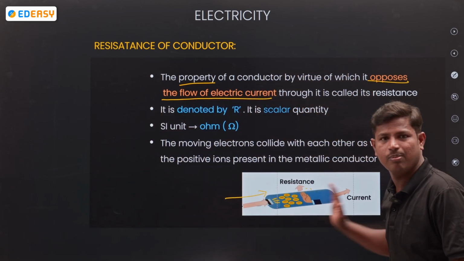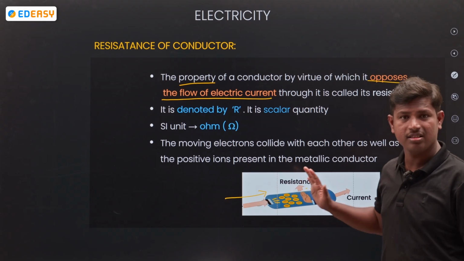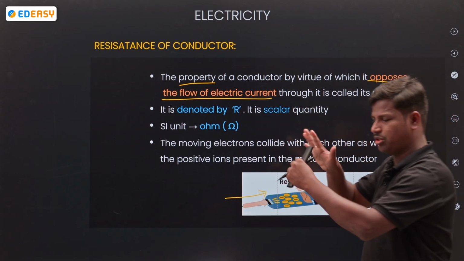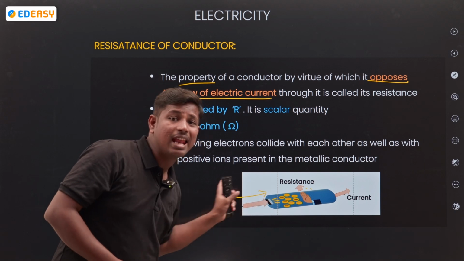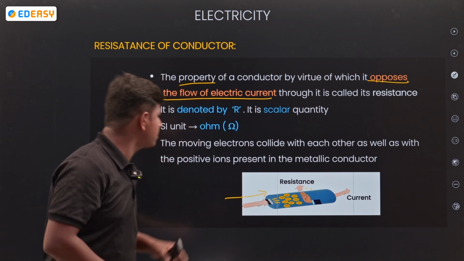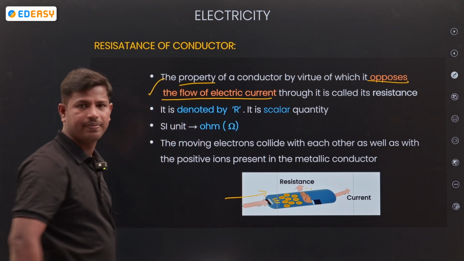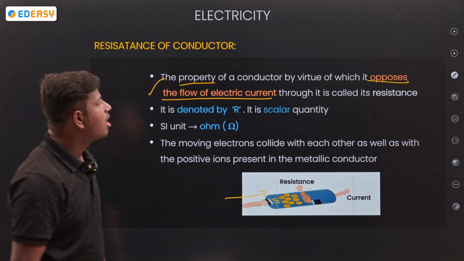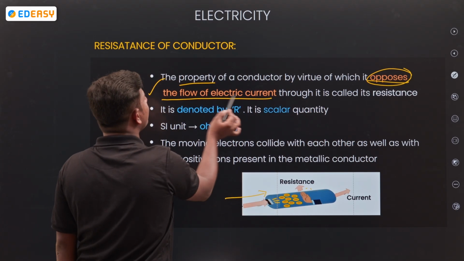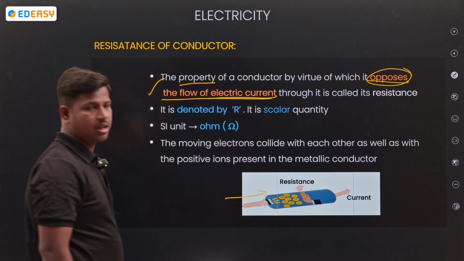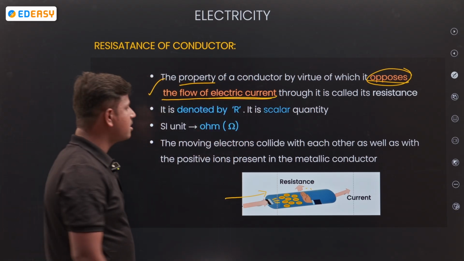How will the opposition be? Opposite direction. If electrons are coming, stop. So, electrons are going, stop the electrons. That property we call resistance. Okay, what is resistance? Simply, opposing the flow of electrical current is called resistance.